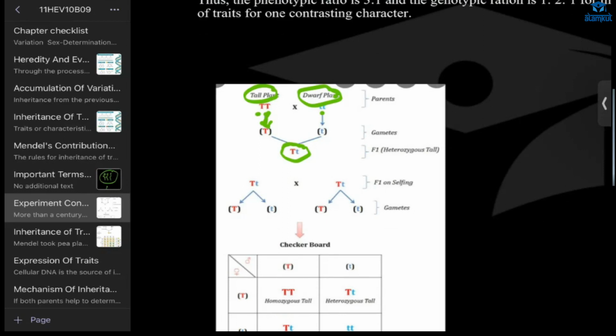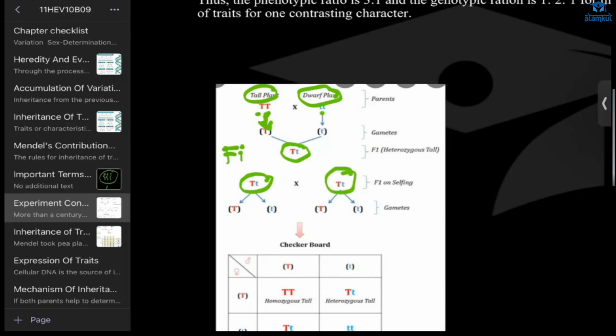He thought, why not we cross the tall plant, which we have already done here, this F1 generation, right? This is our monohybrid cross, okay? Because here there is only one difference, one gene present, one character. So this is a monohybrid cross. Why not we cross monohybrid into monohybrid? That is selfing.